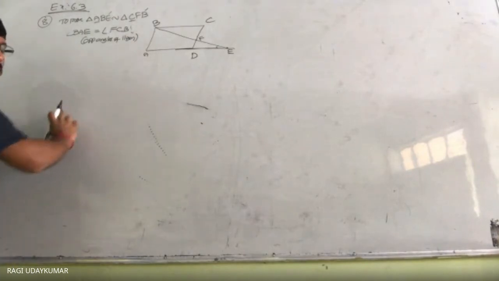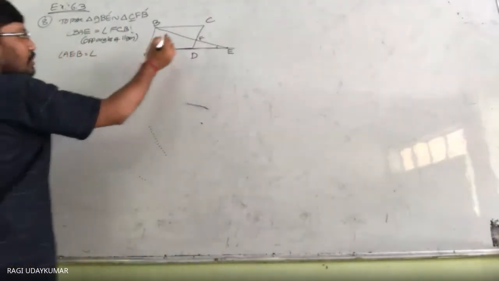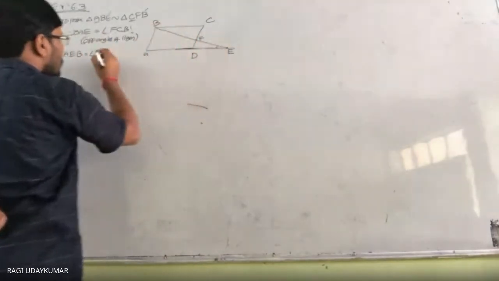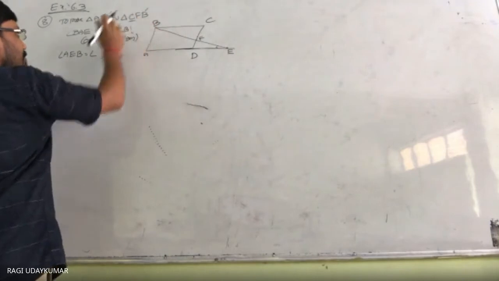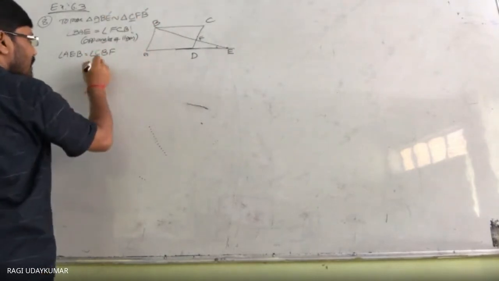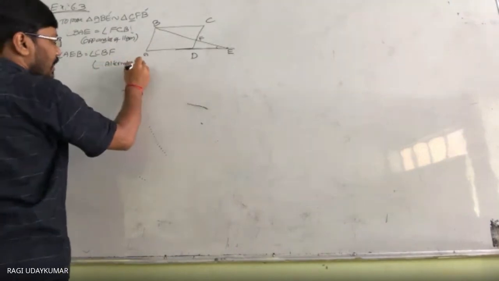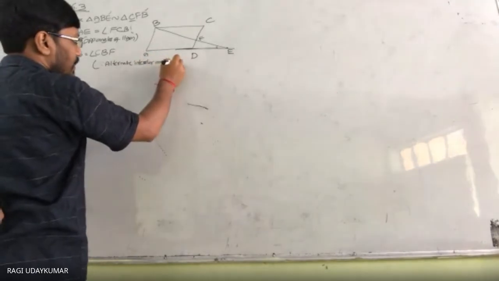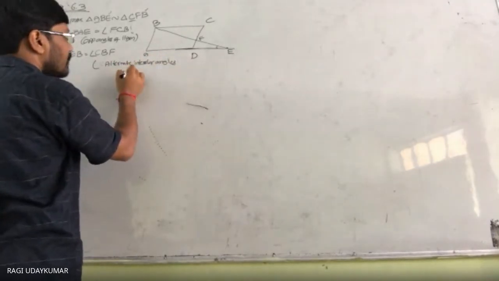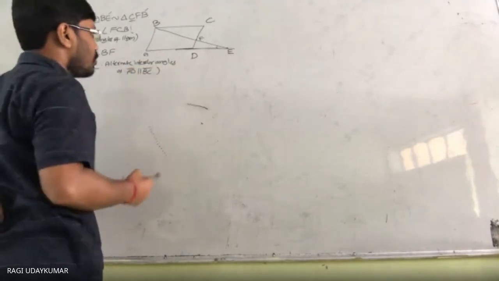Next, angle AEB is equal to angle CBF because of alternate interior angles, as AD is parallel to BC.